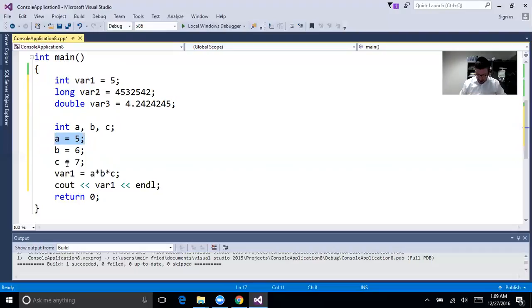Okay. Now, var1 equals A times B times C. I'm taking var1 and I'm reassigning it something that I'm doing with math, which is A times B times C is going to be var1.